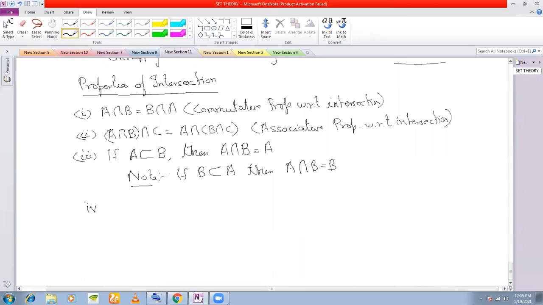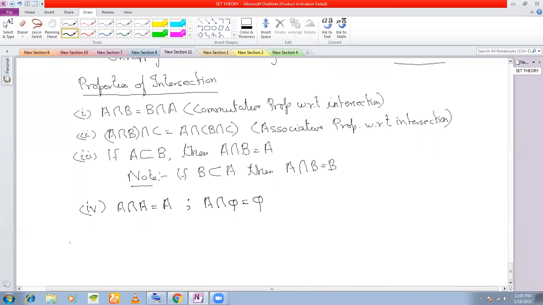And the fourth one is that A intersection A must be equal to A, and A intersection a null set will be equal to a null set. Okay, these are the properties of intersection.